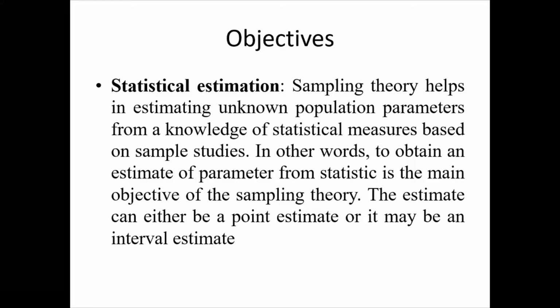So before going for generalization, we have to see whether there is a relationship between the population and sample. That is the main objective. The second objective is statistical estimation. Statistical estimation means we are estimating the value by using sample data. We can apply regression for estimation by using the sample data. Instead of going for the population, we collect the data from samples and then estimate for the entire population.